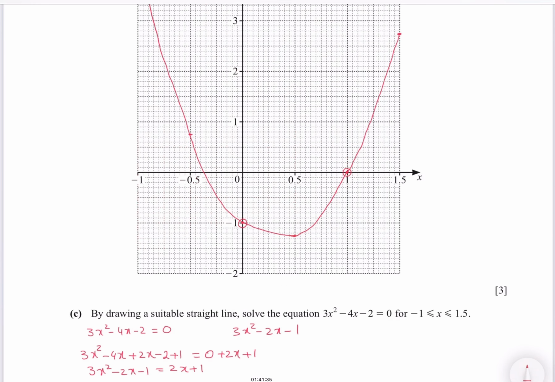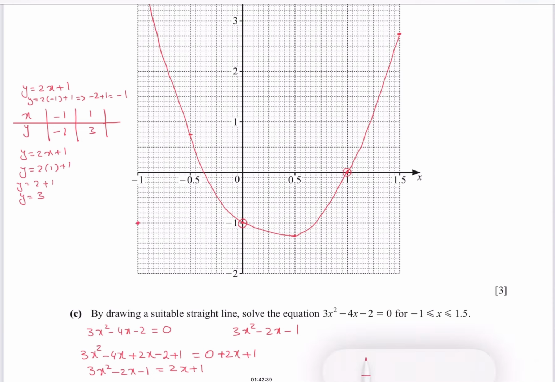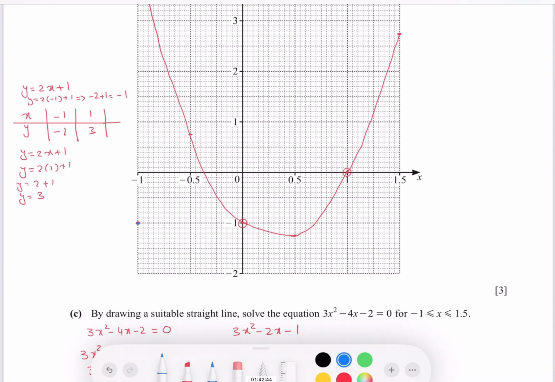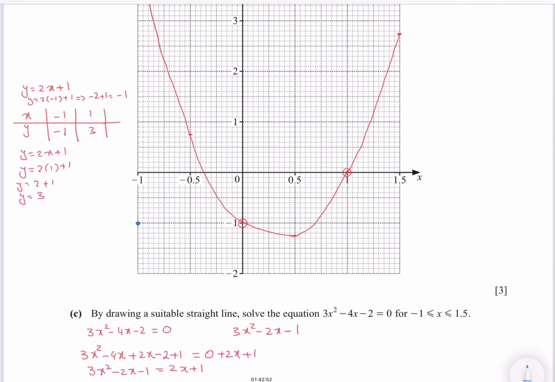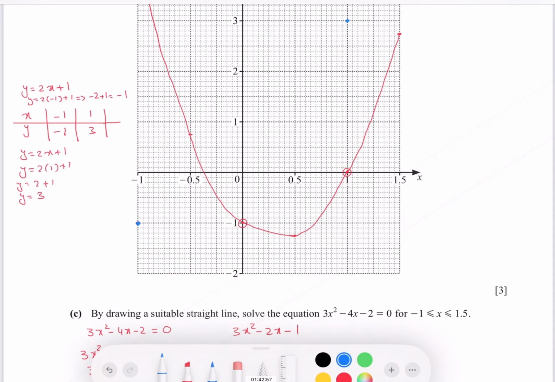Now make a straight line from this: put any two values of x and find y. Mark these points on the graph, minus 1 with the blue dot, and then 1 and 3, and join it.